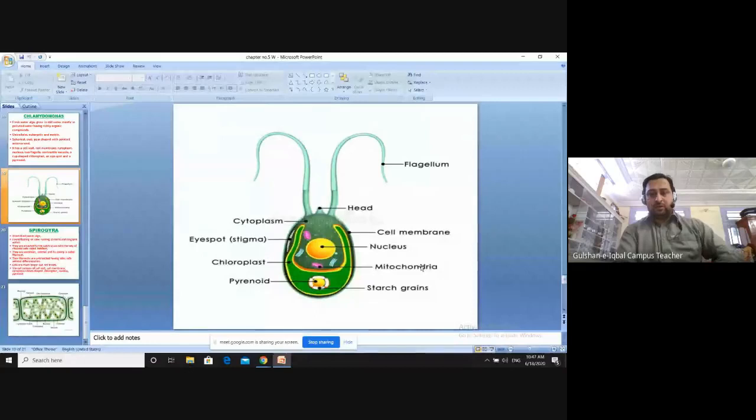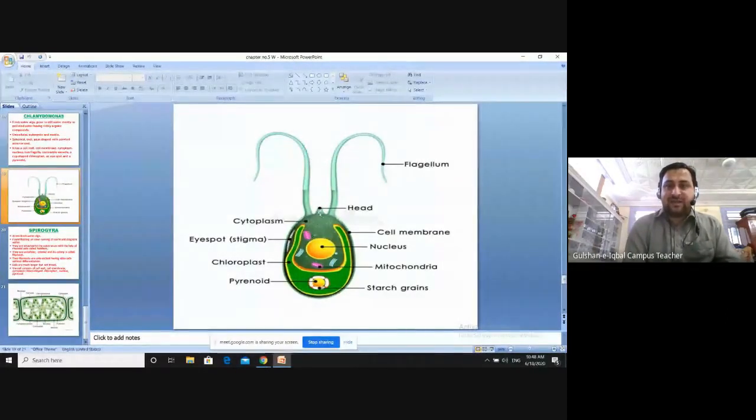Okay, so let's start from here. These are the flagella. These two are the flagella. With the help of these two flagella, the Chlamydomonas swims in the water. So it can swim from the place where it is to another place, like for sunlight. They can swim in the water.